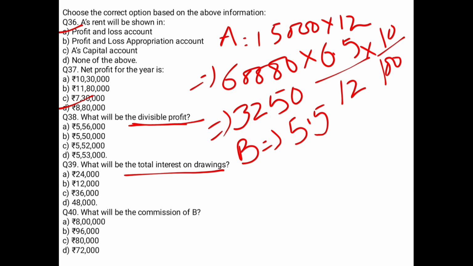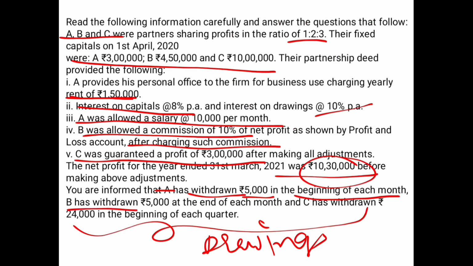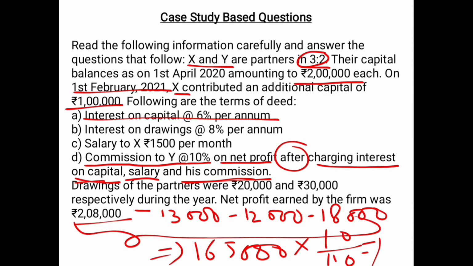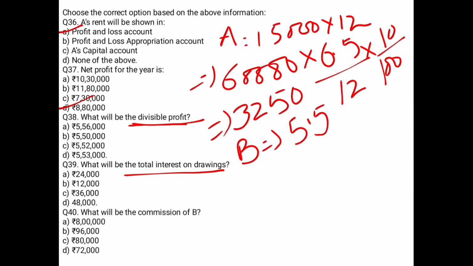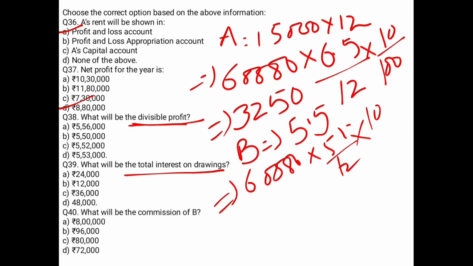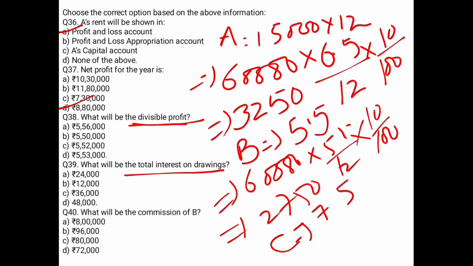For B, when you will use the time period as a 5.5. Why 5.5? Because B withdraw कर रहा है 5000 at the end of each month. So what you have to do, you have to simply write it 60,000 multiplied by 5.5 divided by 12 into 10%. This will give you as 2750. Similarly for C, when you will use the time period as 7.5, this I have explained you in my YouTube video. If you are not sure how to calculate this time period, go and watch that particular video. C का आपका आएगा 6000.